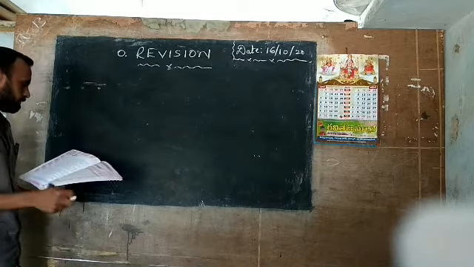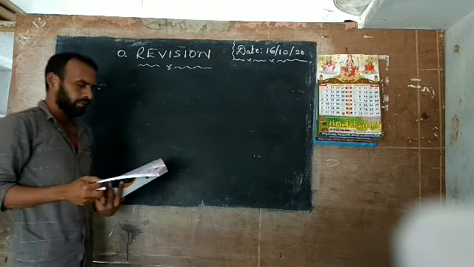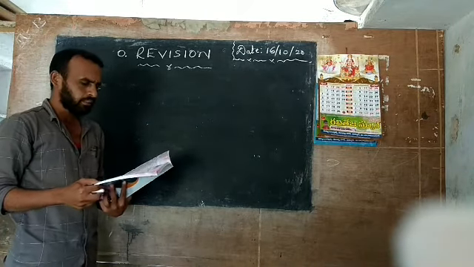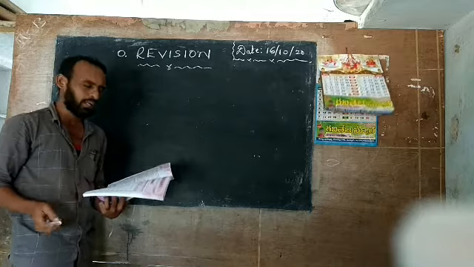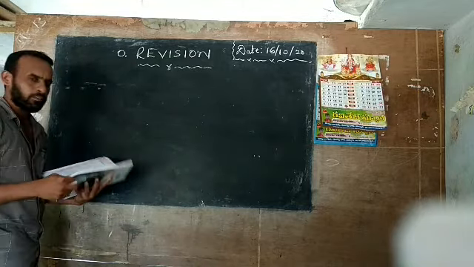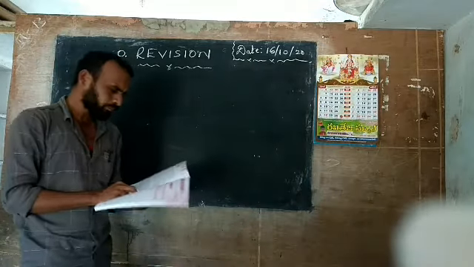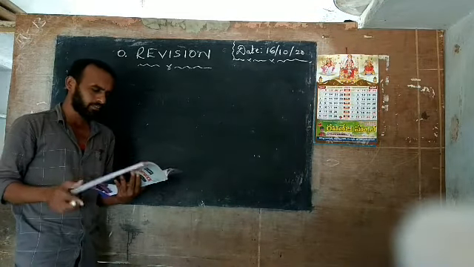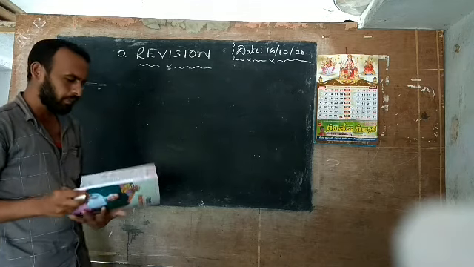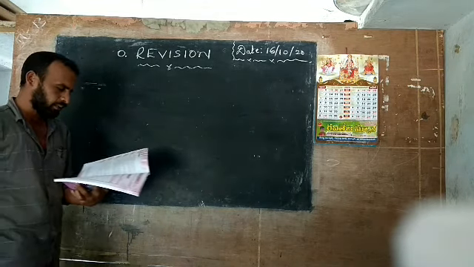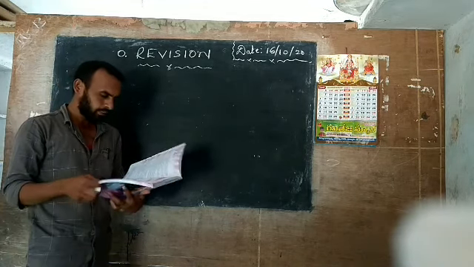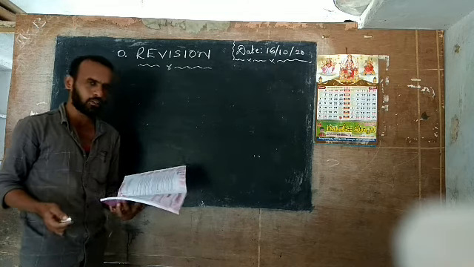The first one is: write the number names for the numerals shown in the place value chart. Here are given hundreds, tens, ones, and the number names. I will explain just two or three questions, then after that you do the problems.